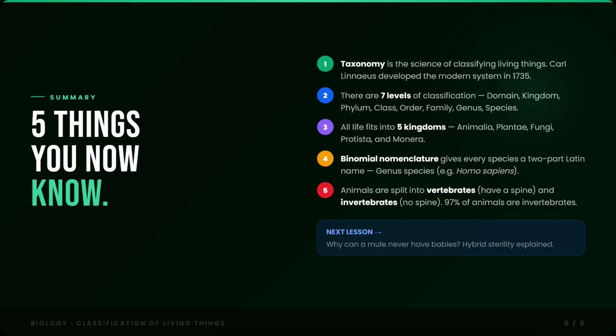And within the animal kingdom, vertebrates have a backbone while invertebrates do not, and 97% of all animal species are invertebrates. In the next lesson we look at why a mule can never have babies, a fascinating question that comes directly from what we learned today about species and reproduction.